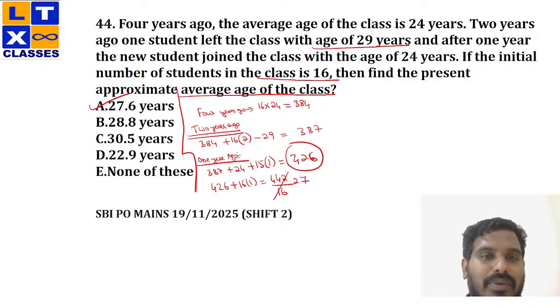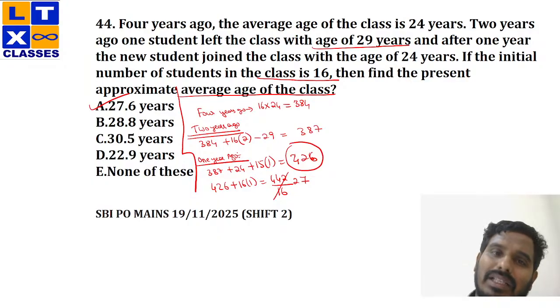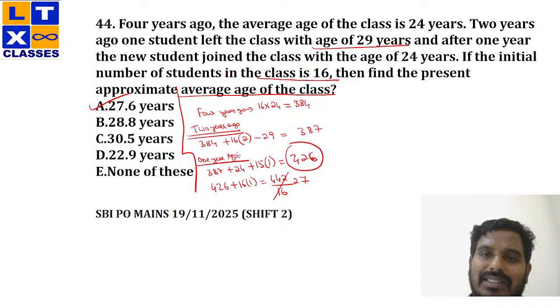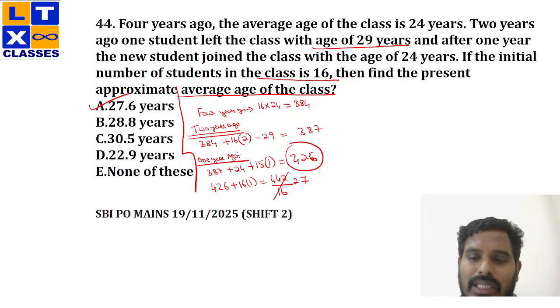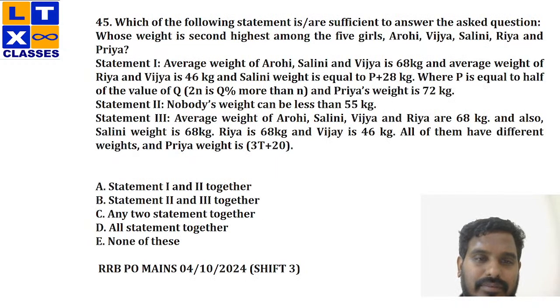Clear? 27.6. See, from 4 years ago, instead of directly jumping into the present scenario, I have followed the question throughout. Like I started my question with 4 years ago and I switched to 2 years ago, and then I switched it to 1 year ago and I came to the present scenario. Okay, and I added the age accordingly. Clear? Okay.